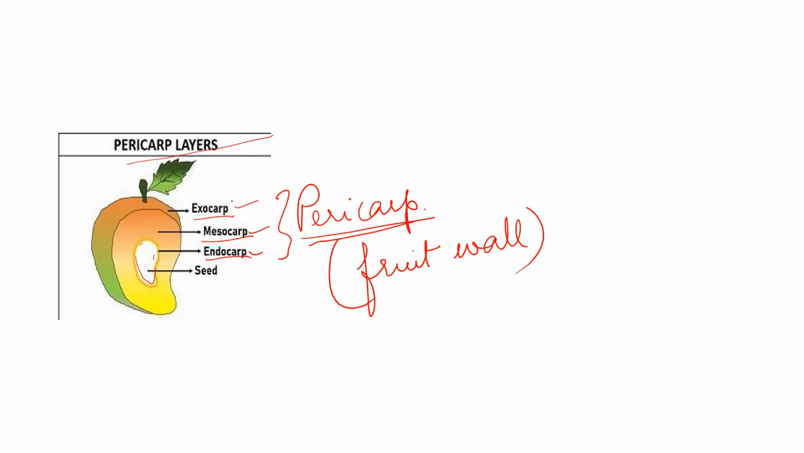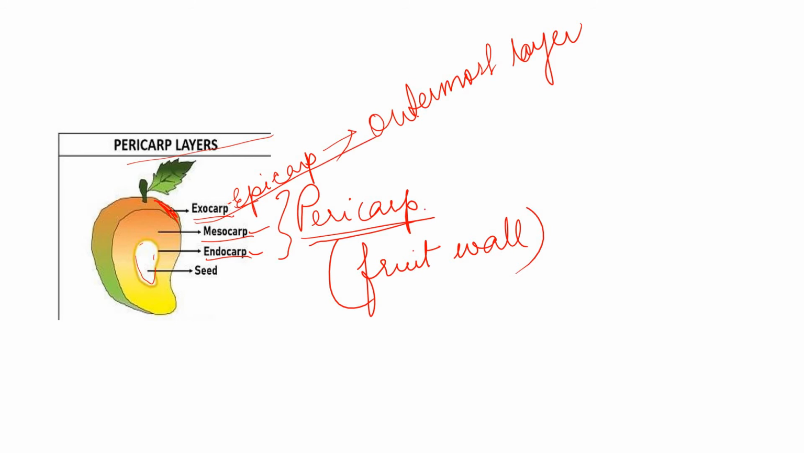Now what is epicarp or exocarp? Exocarp is also called epicarp. This is the outermost layer of the fruit. We know that it is either thin or thick and is usually not eaten. We don't eat raw mango with the skin, isn't it? We remove that part. We remove the epicarp or exocarp. We don't eat it. Secondly, we go to the mesocarp.